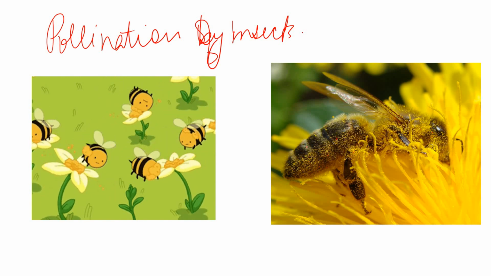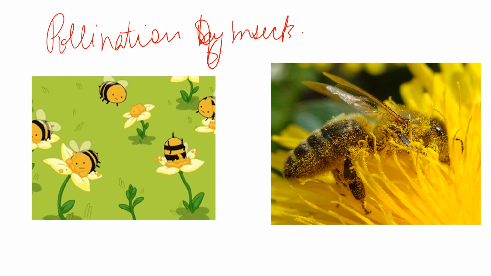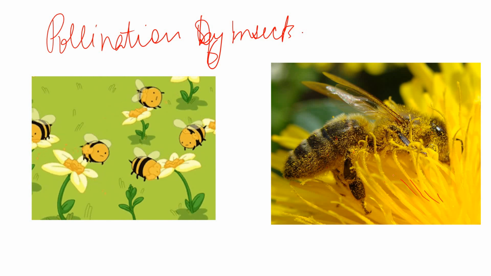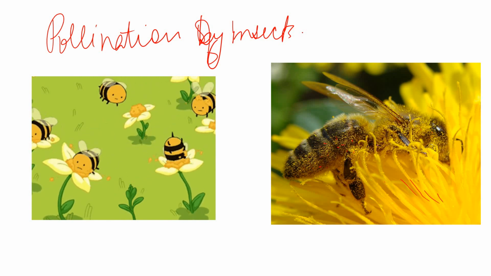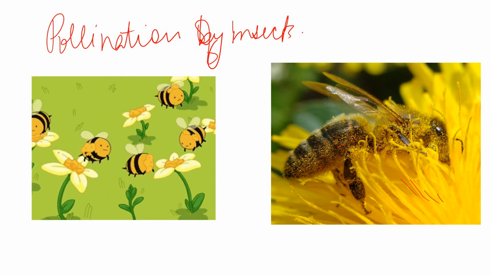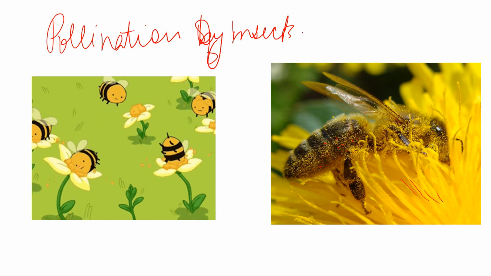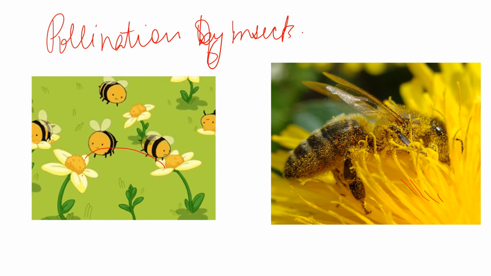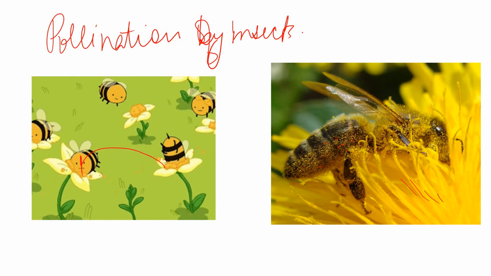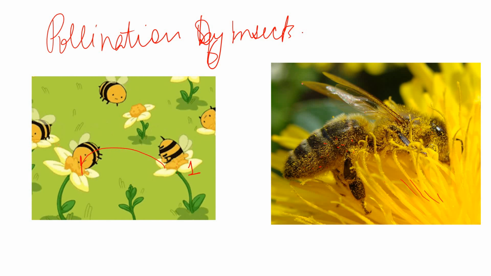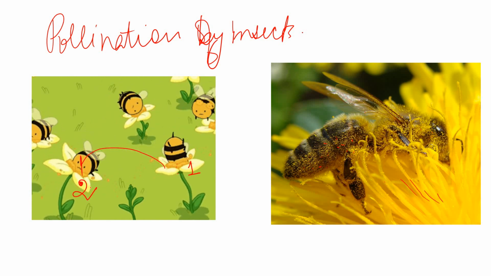And while the honeybee was having nectar from this flower, the pollen grains that were present in this flower, the male gametes, got attached to its body. You can see it very clearly, right? As a result, what is going to happen next is that when this bee goes and sits on another flower, it is carrying the pollen grain of flower number 1 to the stigma of flower number 2.